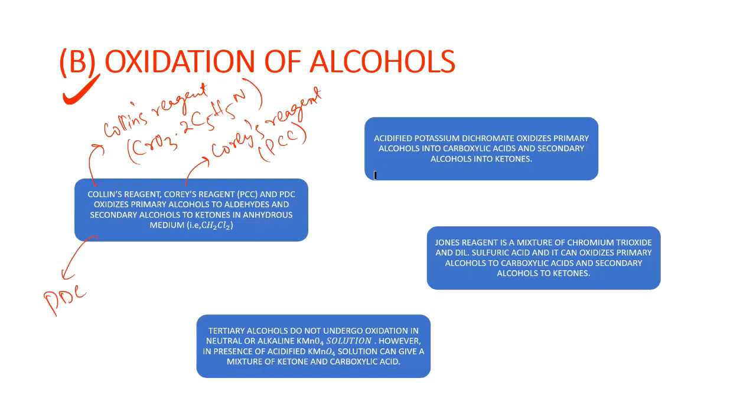Let's go further, my dear friends. Let us see one more thing here. Acidified potassium dichromate oxidizes primary alcohols into carboxylic acids and secondary alcohols into ketones. So let us see that reaction as well.